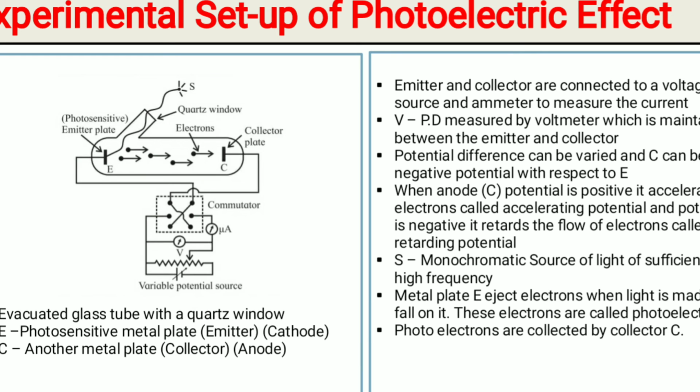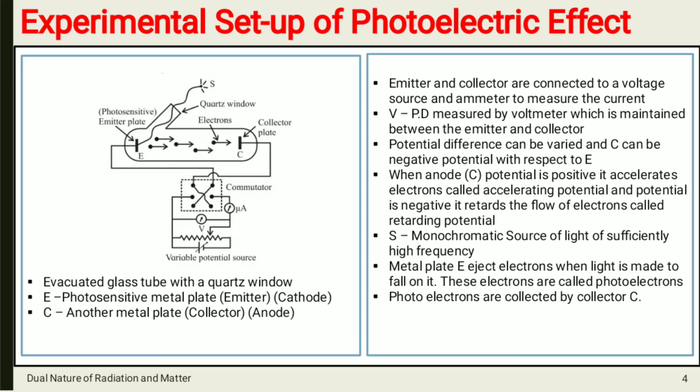Okay, now photoelectrons are collected by collector C. C का नेम क्या है? Collector. So it will collect all the electrons which are emitted from plate E.